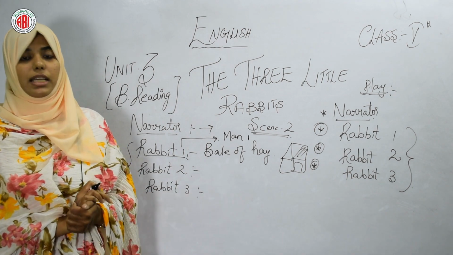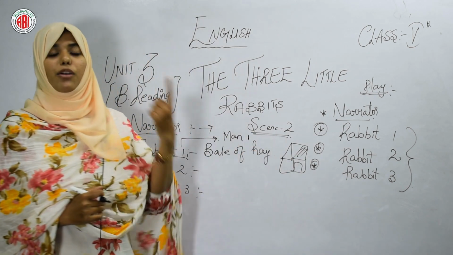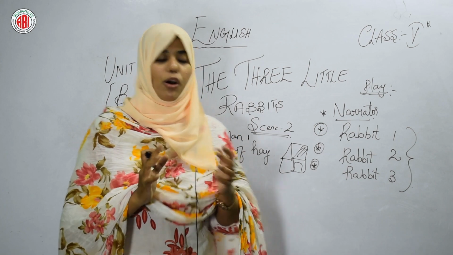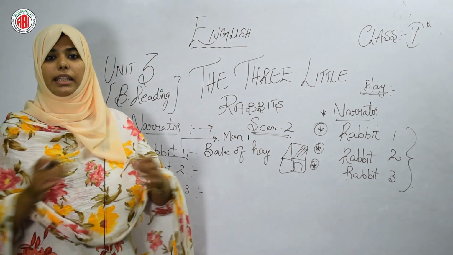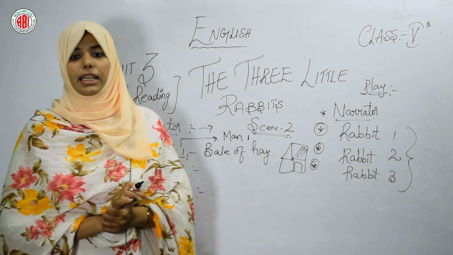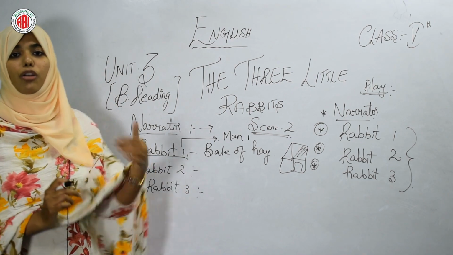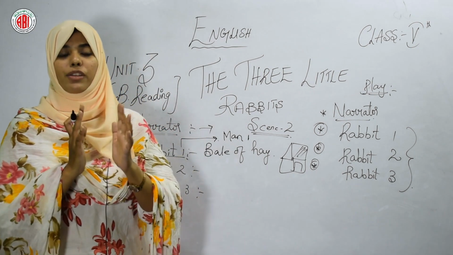What is the narrator telling in scene 2? After getting the bale of hay, rabbit 1 has built the house which is made up of hay. Okay students, hay is nothing but dry grass, and the house looks like a hut. Narrator said, the second little rabbit had gone far when he met a man carrying a bundle of sticks.